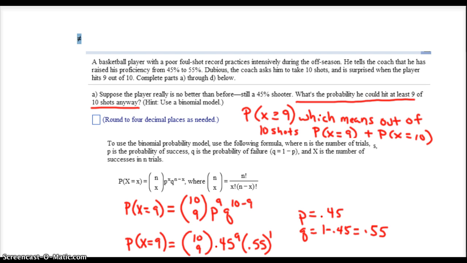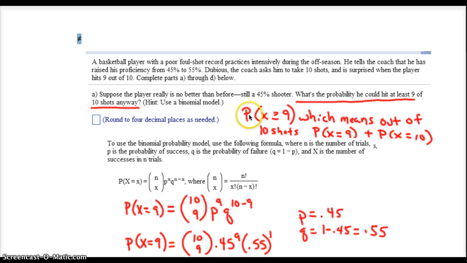Part A says, suppose the player really is no better than before, still a 45% shooter. What's the probability he could hit at least 9 out of 10 shots anyways? And the hint is to use the binomial model. So the formula for the binomial model is right down here, and that's what I'm going to use.